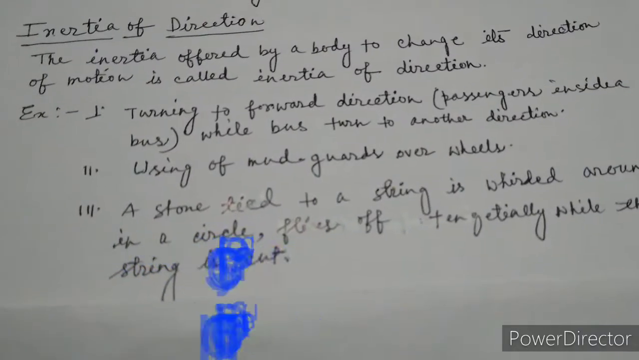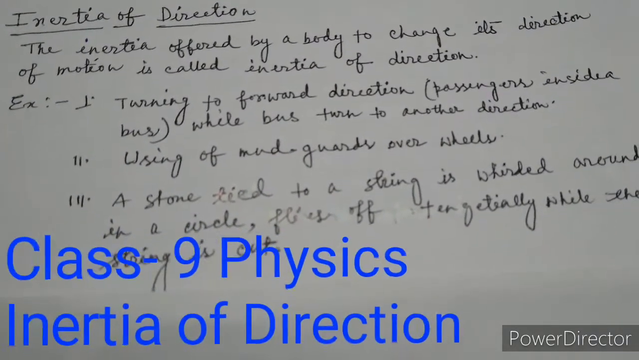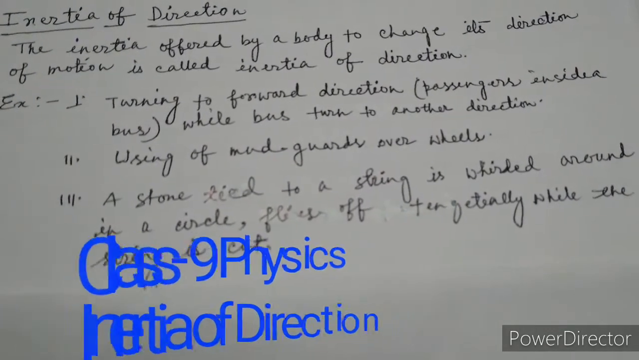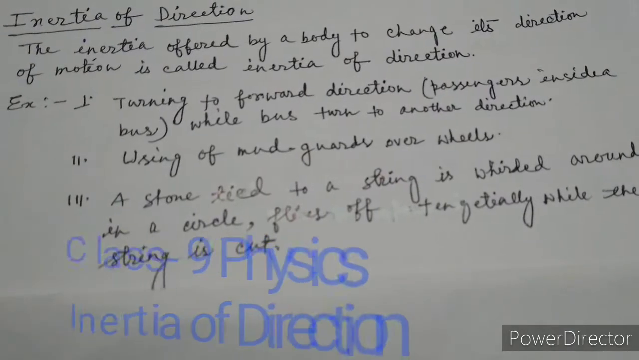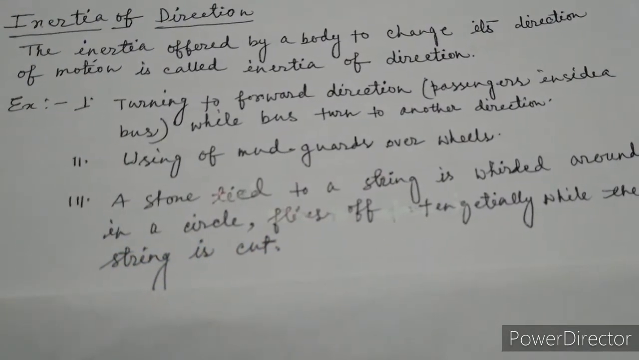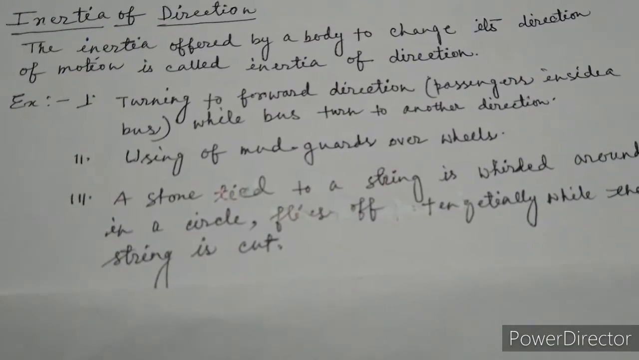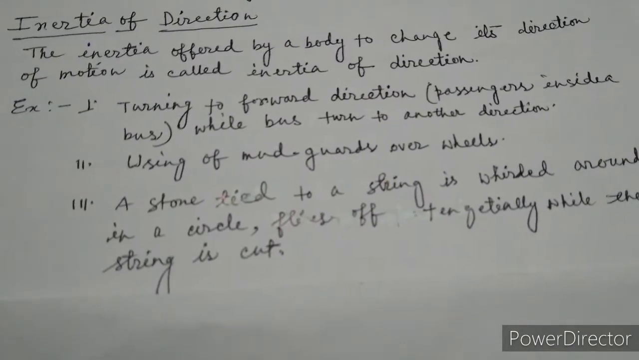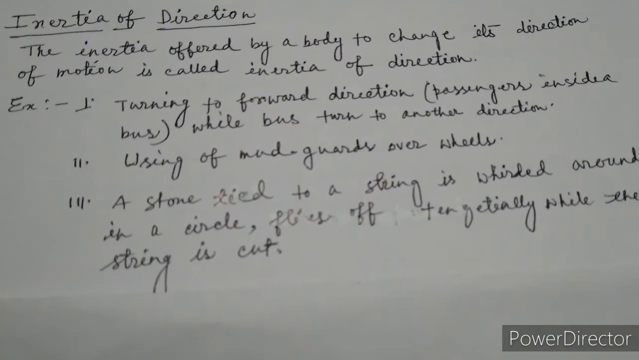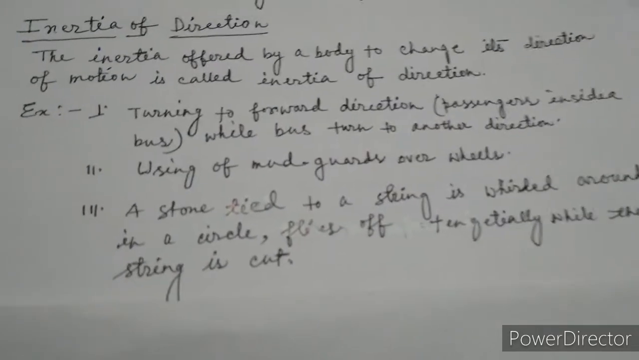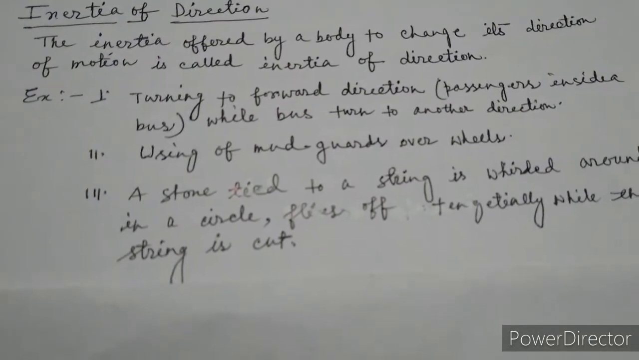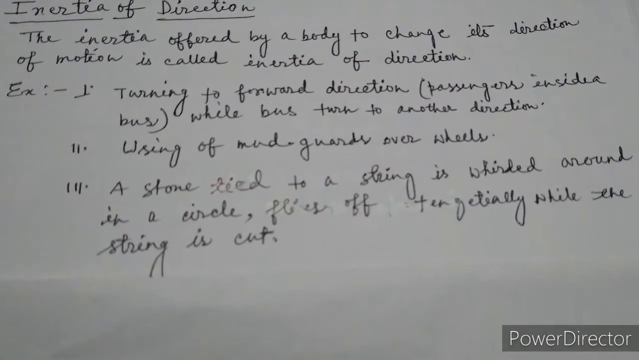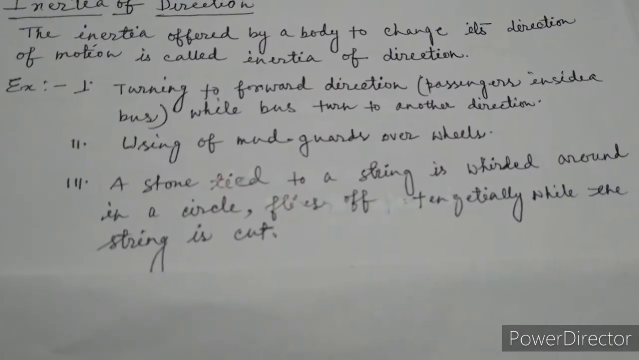Hello everyone. Students, we have already studied about the inertia of rest and inertia of motion. In the same way, direction also has inertia, and that is known as the inertia of direction. See what I have written. The inertia offered by a body to change its direction of motion is called the inertia of direction. It has the same meaning: the body which is in motion wants to remain in motion, and the body which is at rest wants to remain at rest.